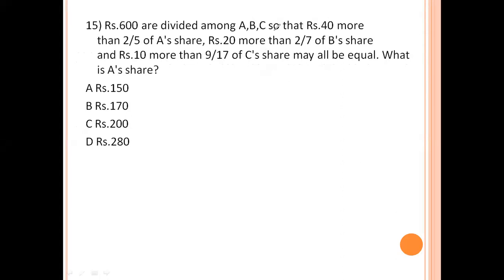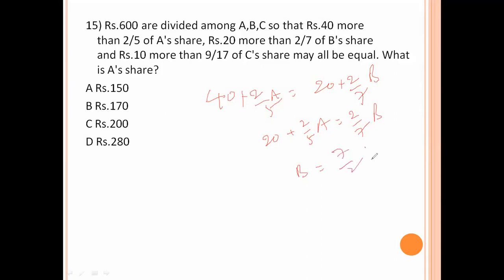Next problem is 600 are divided among A, B, C so that 40 more than 2 by 5 of A share is equal to 20 more than 2 by 7 of B. So 20 plus 2 by 5 of A equal to 2 by 7 of B. Now B equal to 7 by 2 of 20 plus 2 by 5 of A.